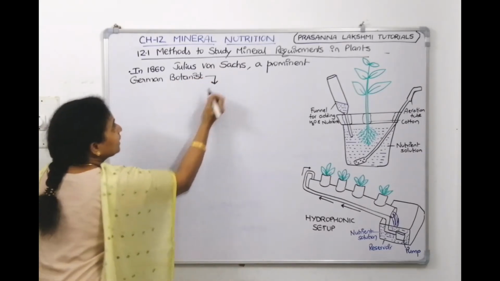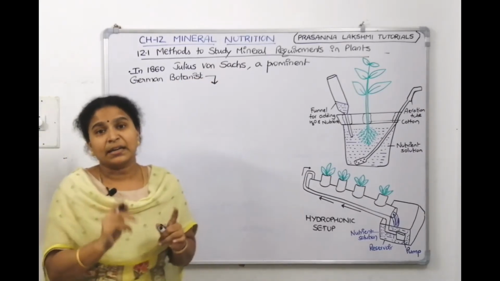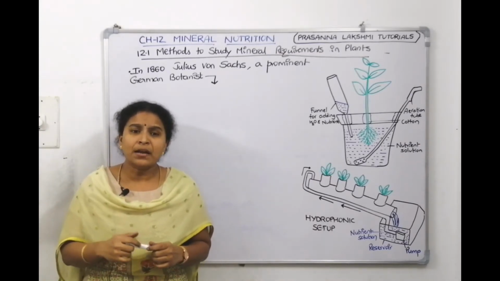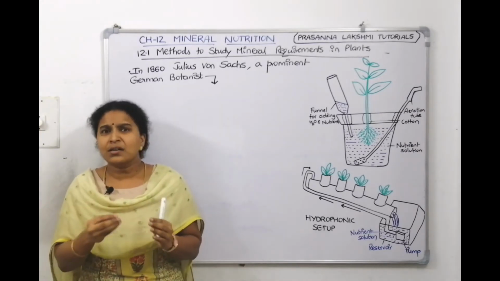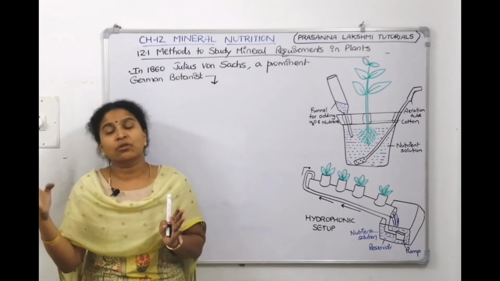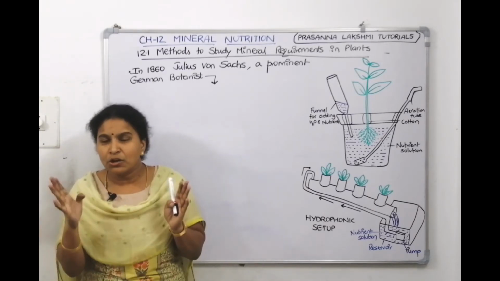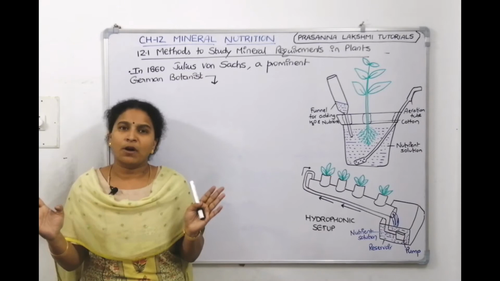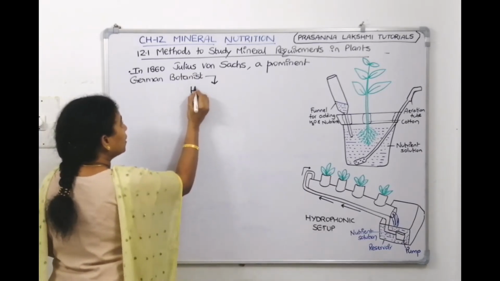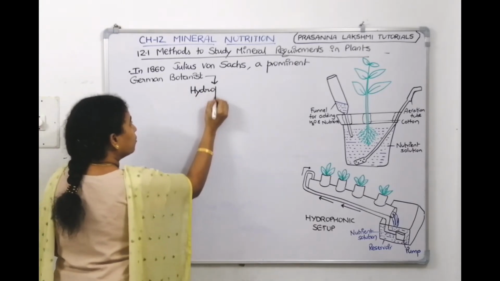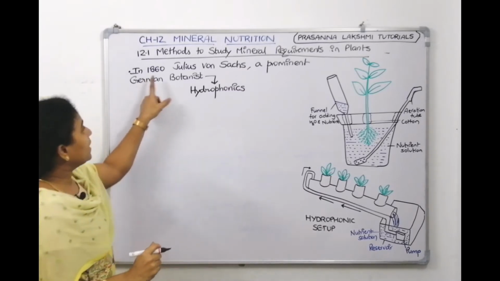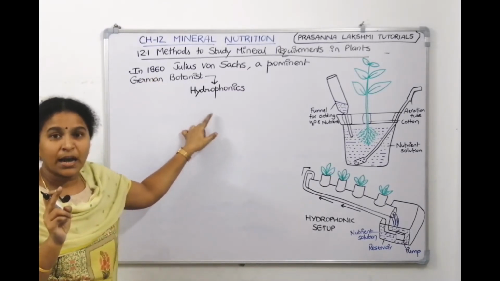Now, what technique did he develop? He told that for the first time plants could be grown to maturity, not just growing like this for 1 or 2 days. Plants could be grown to their maturity in a defined nutrient solution in complete absence of water, soil, right? So, he developed a technique. What is the technique called? Hydroponics. Julius von Sachs in 1860 developed a technique called hydroponics.